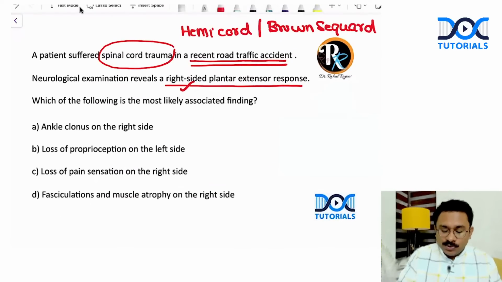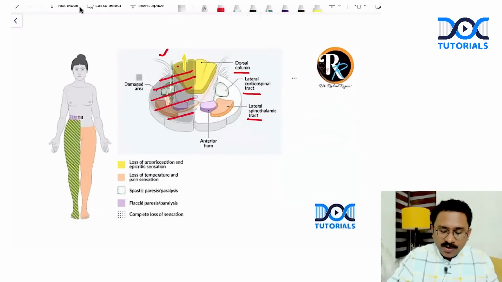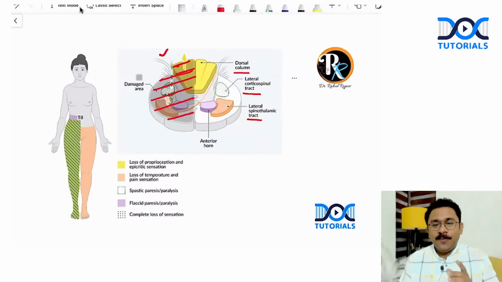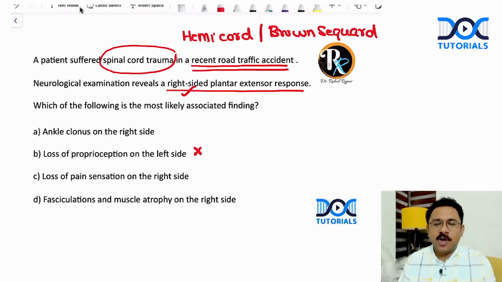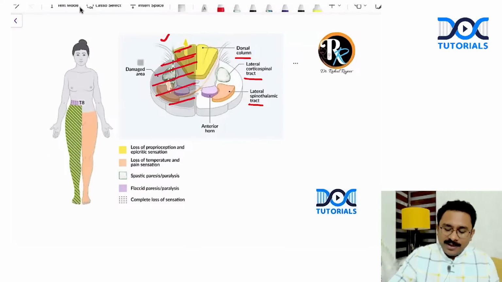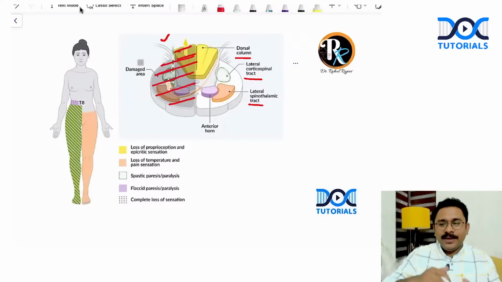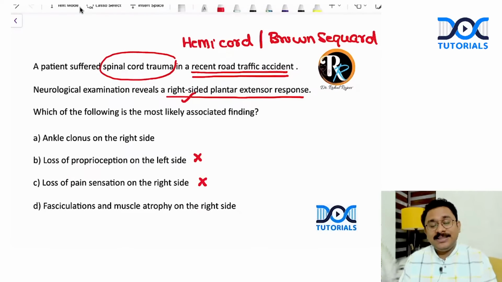So they're asking what is the associated finding. Now, can this be a loss of proprioception on the left side? See, when the dorsal column is also getting involved, the loss of proprioception will be on the ipsilateral or contralateral side? Ipsilateral side. So it has to be on the right side itself, but it is given here as left side, eliminating the option. Okay, next, loss of pain sensation, spinothalamic involvement. Now, the spinothalamic tract is again a crossing tract in the cord itself, right? So when the right-sided spinothalamic tract is involved, it is the left leg that is actually getting involved. So this is wrong. It should have been loss of pain sensation on the left side.